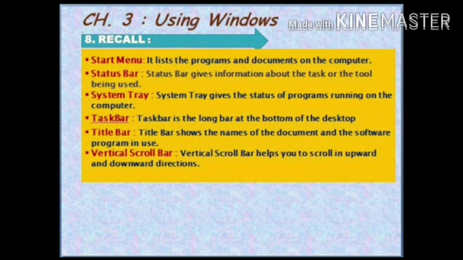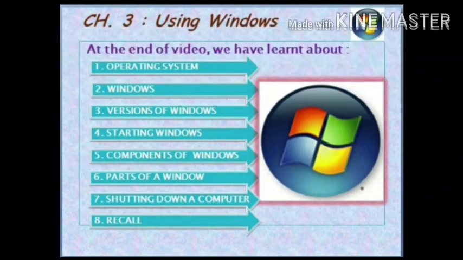Title bar. Title bar shows the names of the document and the software programs in use. Vertical scroll bar. Vertical scroll bar helps you to scroll in upward and downward direction. At the end of the video, we have learned about: first, operating system; second, Windows; third, versions of Windows; fourth, starting Windows; fifth, components of Windows; sixth, parts of a window; seventh, shutting down a computer; eighth, recall.